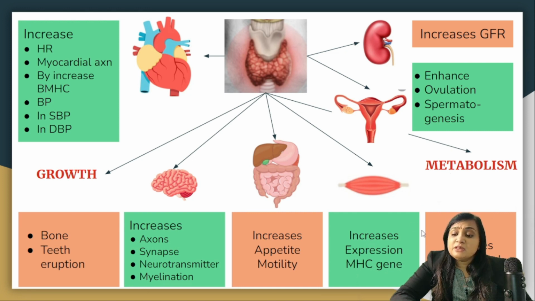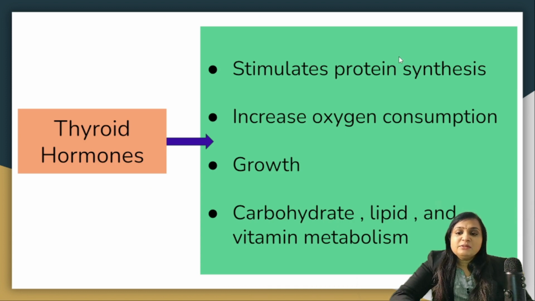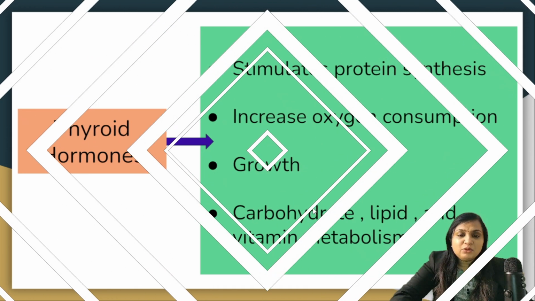On metabolism, the net effect is reduction in the cholesterol. In reproductive system, it enhances the ovulation in female and spermatogenesis in male, while on the renal system, it improves the GFR. On metabolism, it stimulates the protein synthesis, it increases the oxygen consumption, it improves the growth, it helps in carbohydrate, lipid as well as vitamin metabolism.